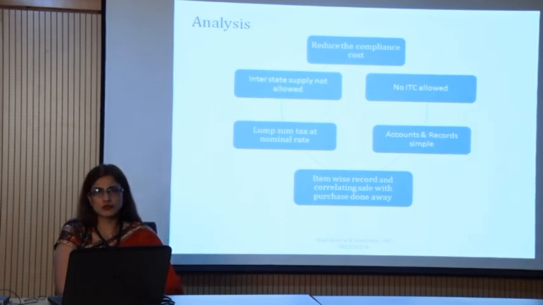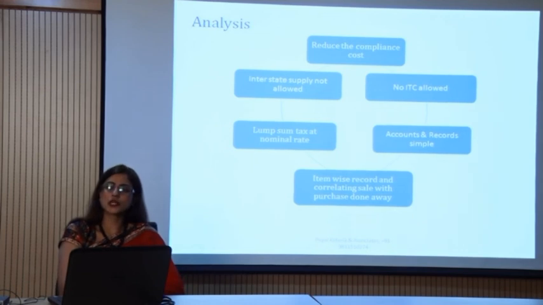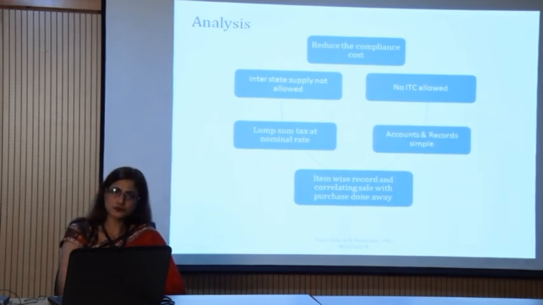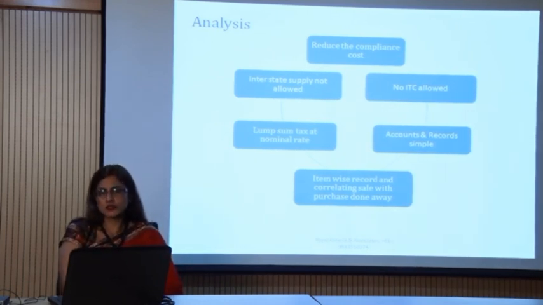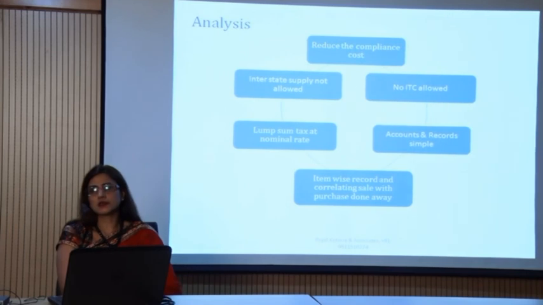If your business is a restaurant, then only a 5% rate is applicable. You need not know the rate for your product here. So this is one of the advantages, and thereafter another point, which I will not call an advantage but a disadvantage for composition dealers, is that they cannot do interstate supplies.